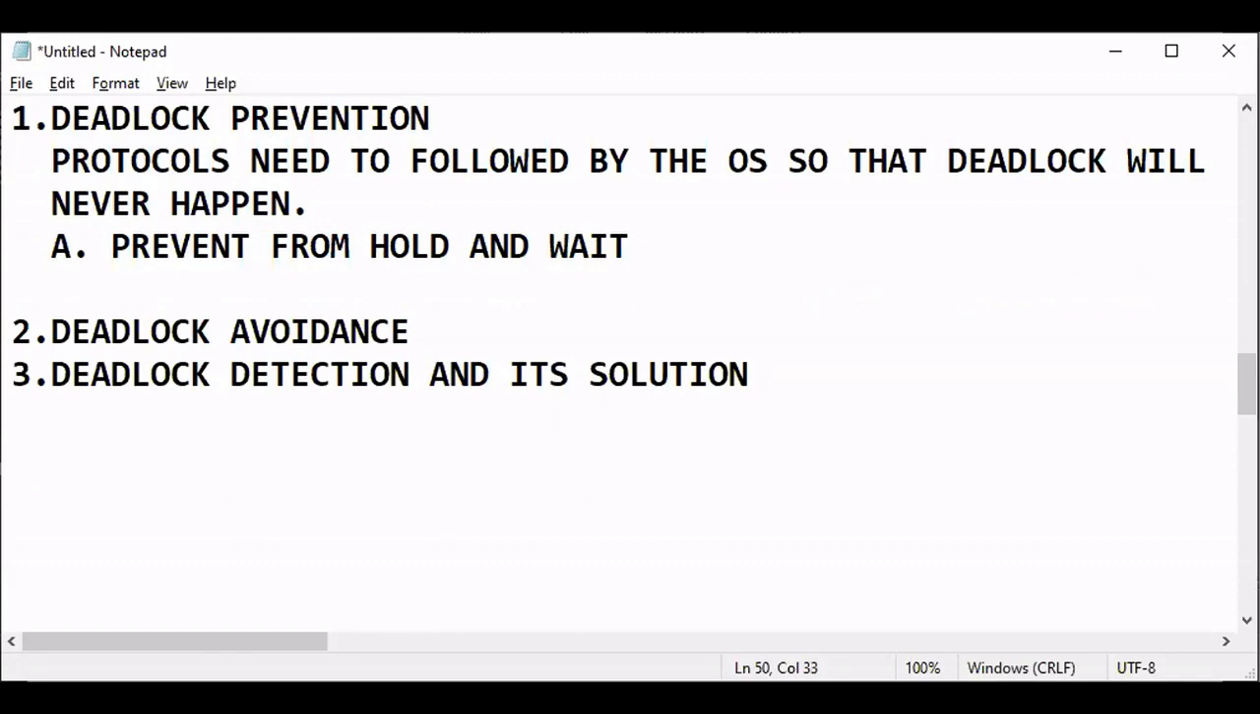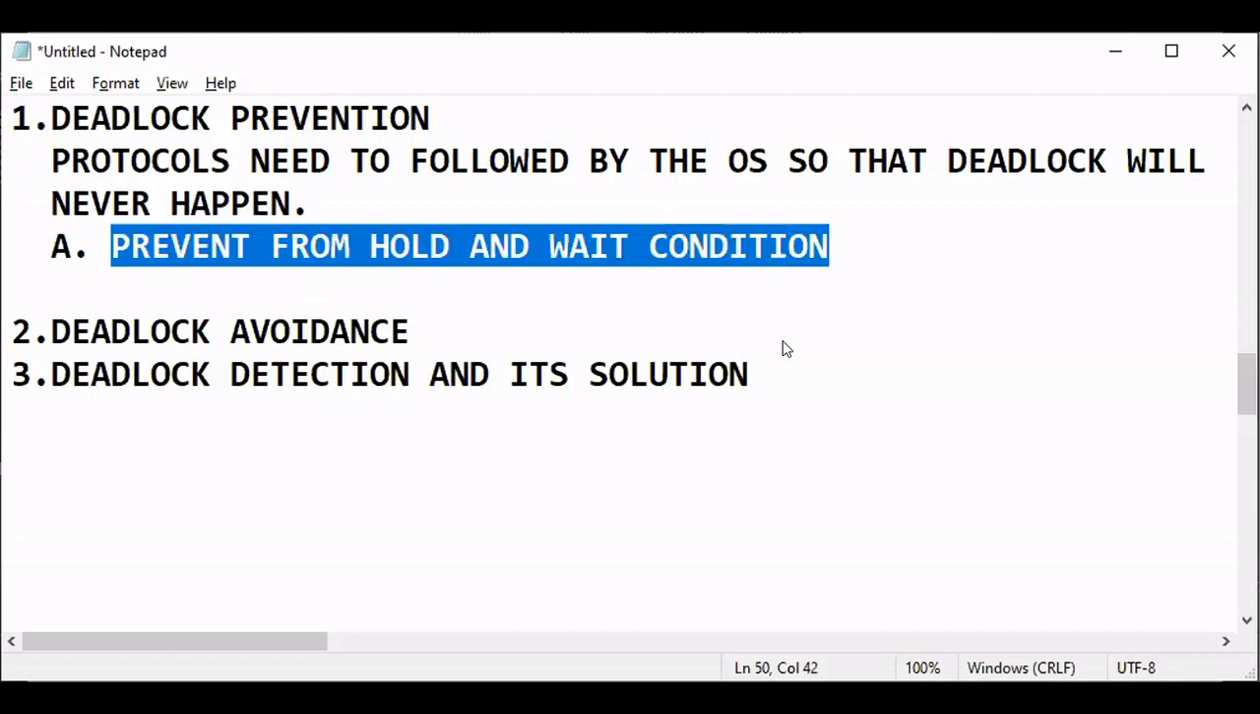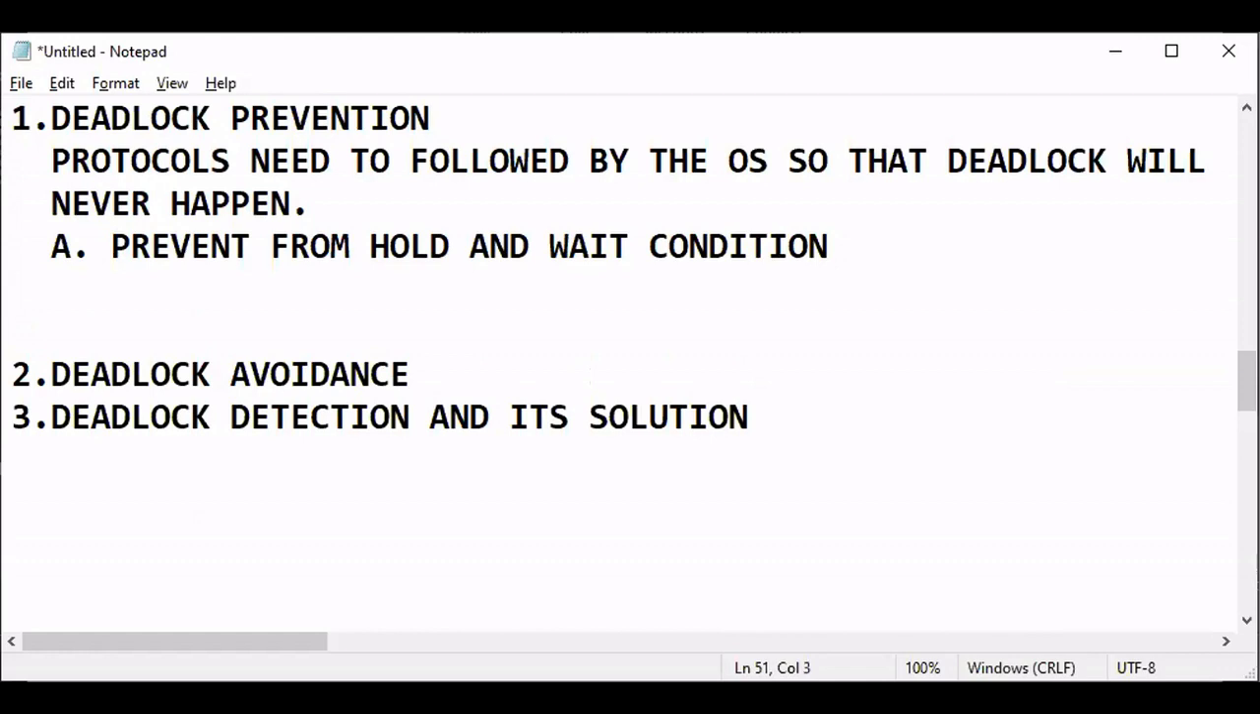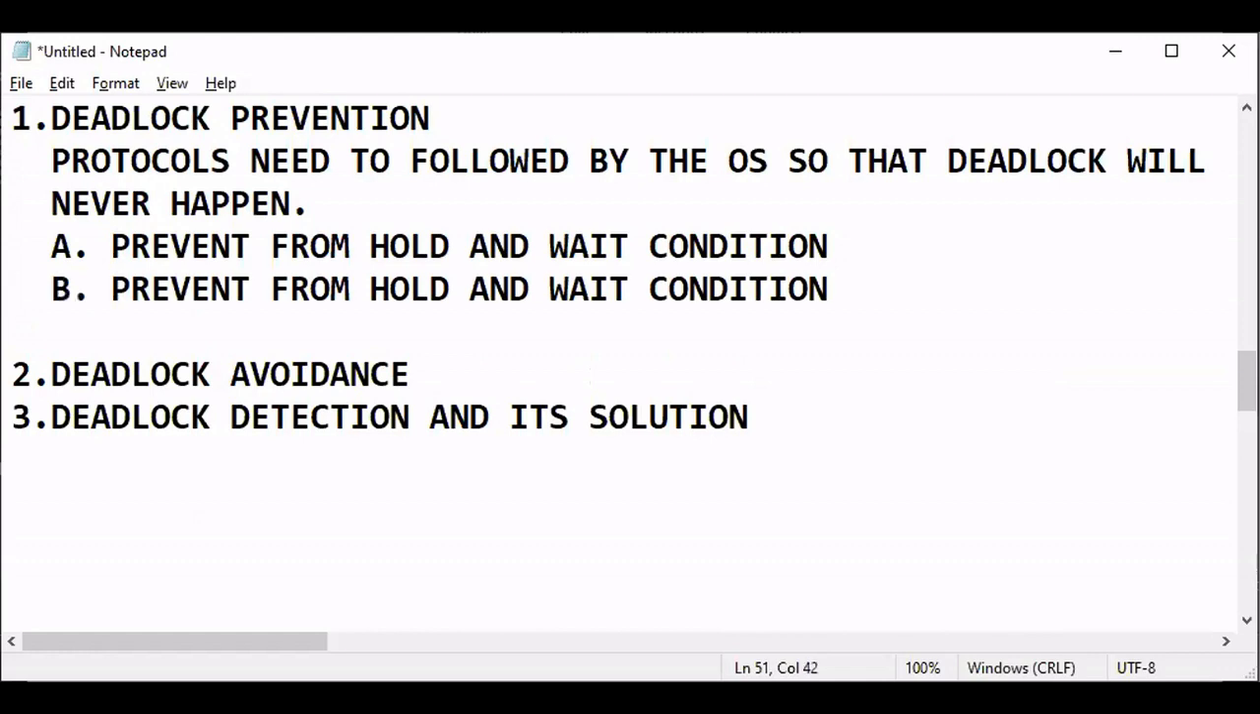The second condition is similar: prevent any circular wait. Processes should not wait circularly. How to prevent this? So it is B. How? Now we need to prevent this something.